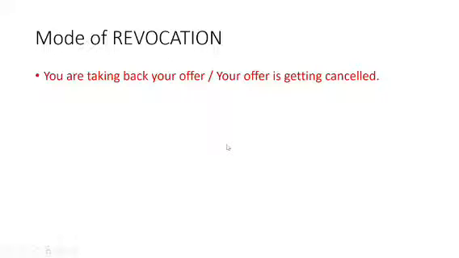The next one is mode of revocation. Before moving to the mode of revocation, let me first tell you the meaning of revocation. Revocation means when the offer is being taken back or when the offer is being cancelled, it is known as revocation.